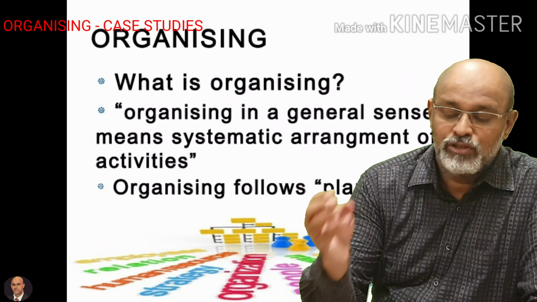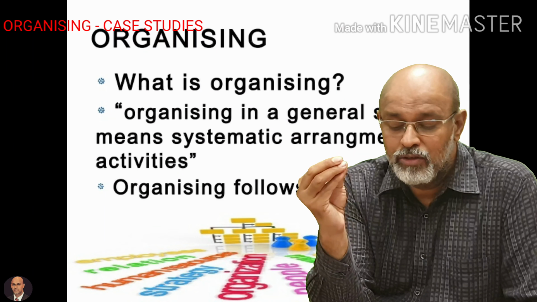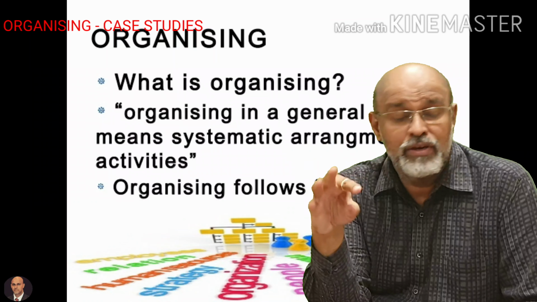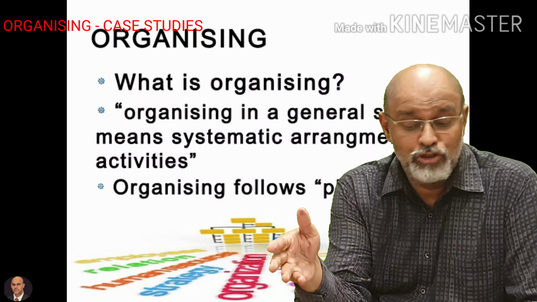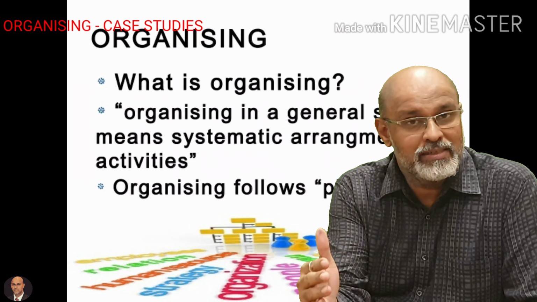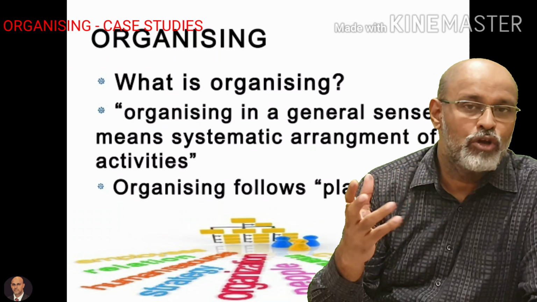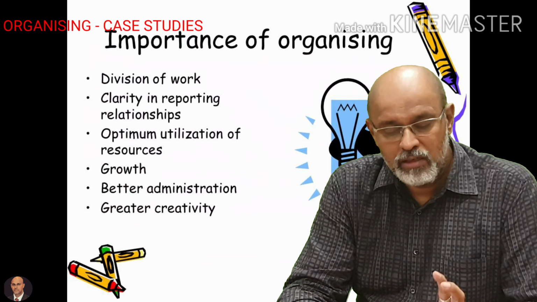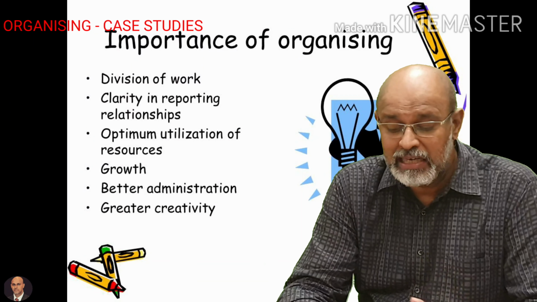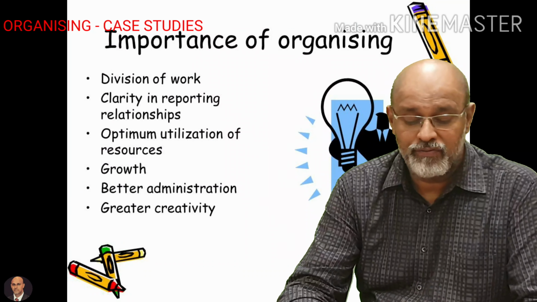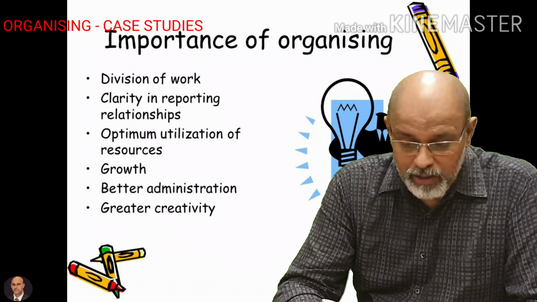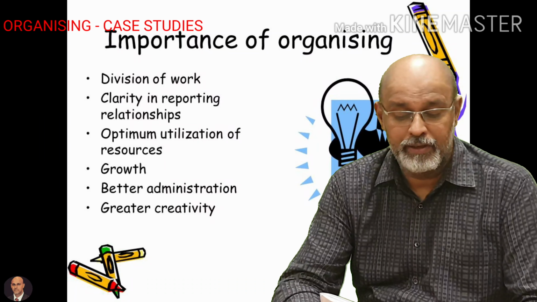Just to put it in a nutshell, they are manufacturing electric bulbs, and there are different people who are fixing up different jobs. And in spite of each one fixing up a particular job or a particular problem, there are certain flaws in the company. There are delays in the actual working of the company. So the question asked here is: identify the type of organization followed by the company.